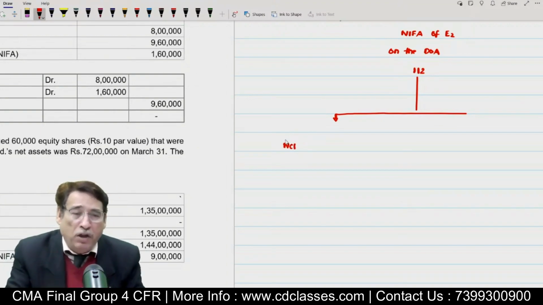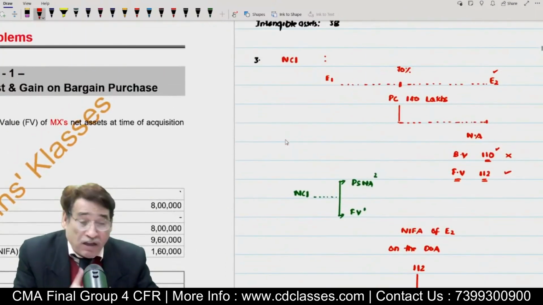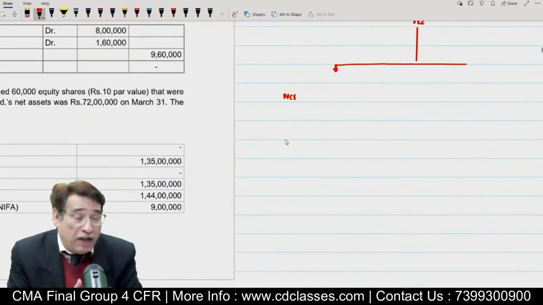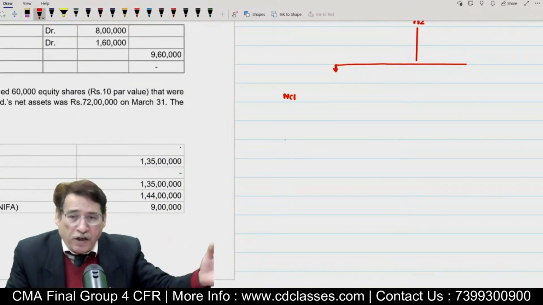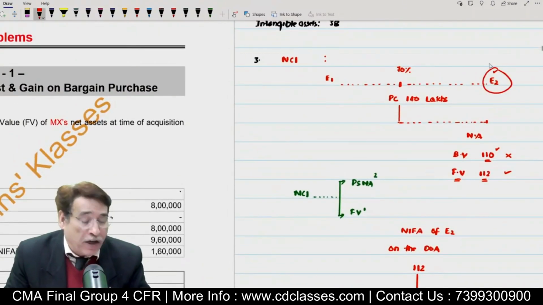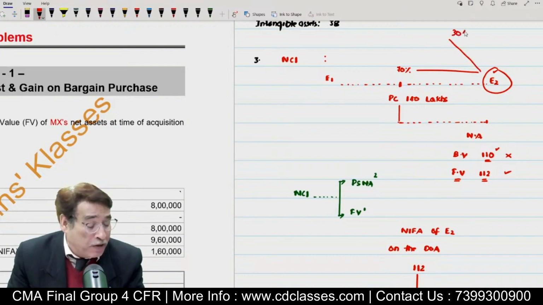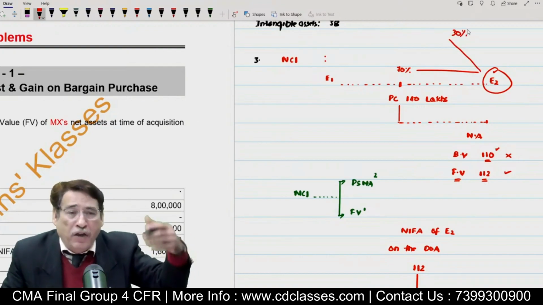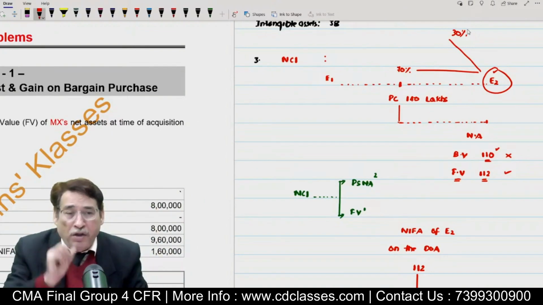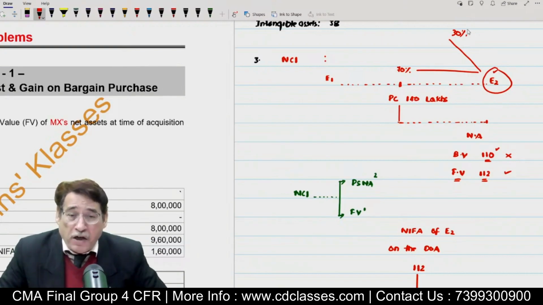If suppose you have got the control, how much control do you have? 70% control. 70% of the share capital is in your hands. So quite obviously that means non-controlling interest holders are 30%, other shareholders. See here, when we say NCI, what do we mean by that? Out of total share capital of E2, we have got 70% share. Quite obviously, it means 30% of the shares are in the hands of the other shareholders. Correct? And those other shareholders are known as non-controlling interest holders. Why are they known as non-controlling interest holders? Have you paid any attention to it ever?